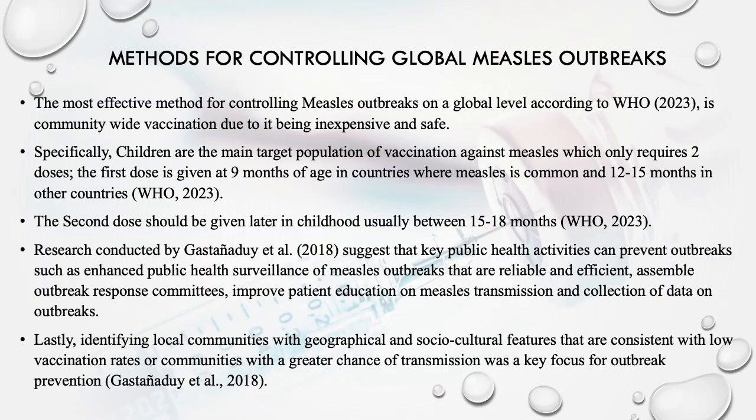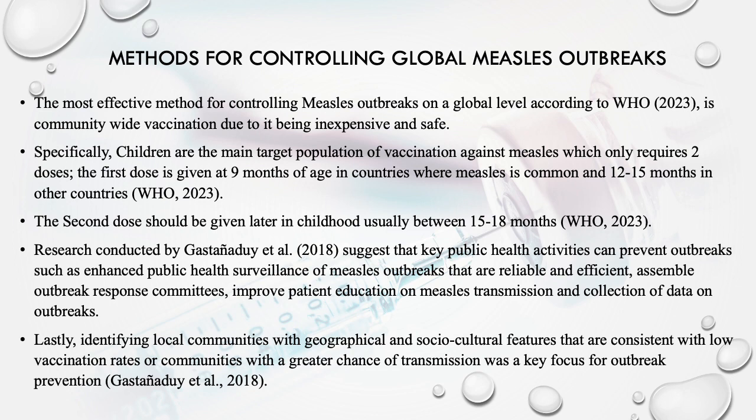Looking forward at the methods for controlling global measles outbreaks, we can see that the most effective method for controlling measles outbreaks on a global level, according to the World Health Organization, is community-wide vaccination, due to it being inexpensive and safe.